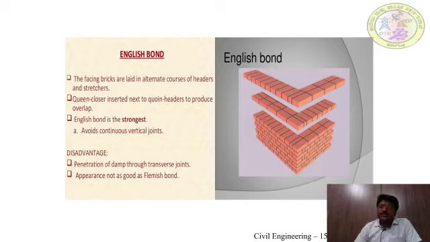The disadvantage of using English bond is penetration of mortar damp through transverse joints. Also, the appearance is not as good as Flemish bond. These are the two disadvantages.